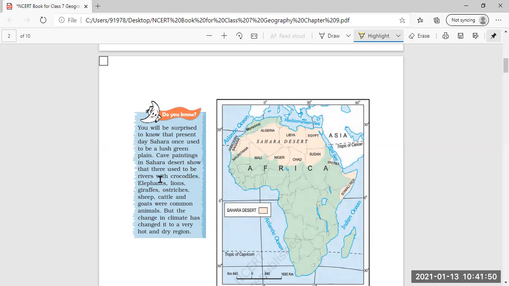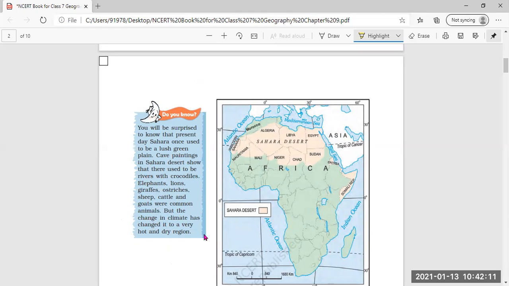Cave paintings in the Sahara Desert show that there used to be rivers with crocodiles. Elephants, lions, giraffes, ostriches, sheep, cattle, and goats were also common animals found there.